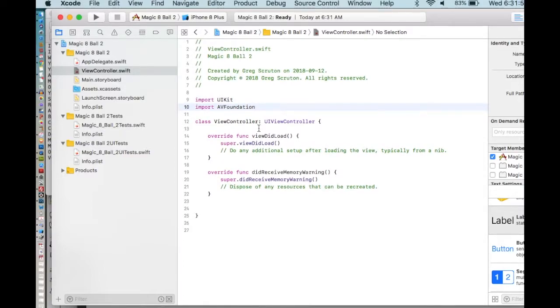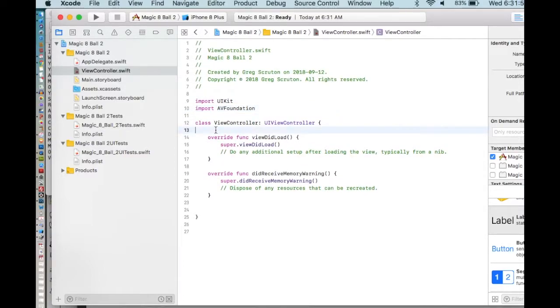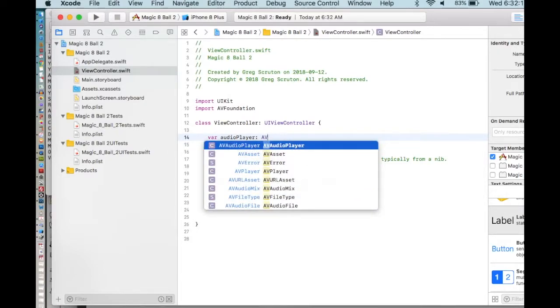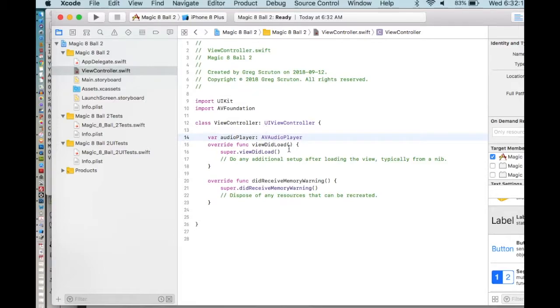I'm going to make some variables. I want to make an audio player. To make a variable, I'm going to put var, then audioPlayer. This is to play the sounds, and it is an AVAudioPlayer. So AV, and it completes the code for us, which is nice. We don't have to type it all in. Then I need to get access to that label, and I need an exclamation point here to unwrap that. Don't worry about that, I'll explain that later on.